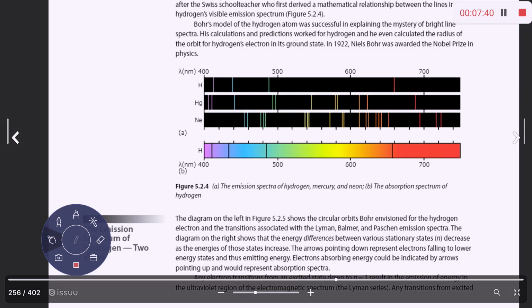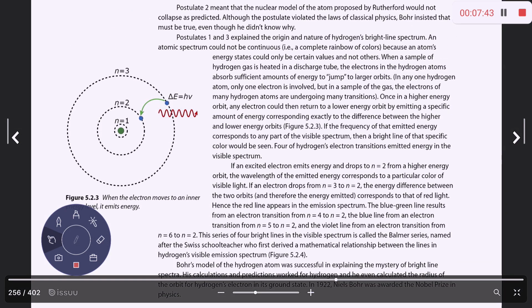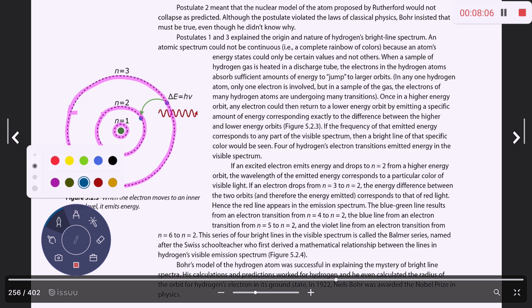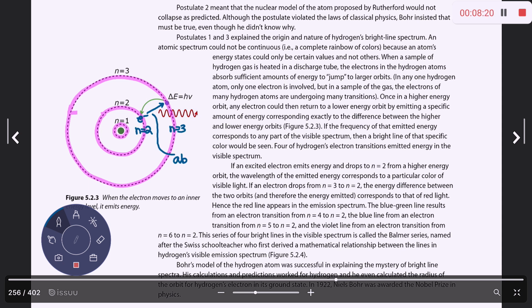Let's go to here. Okay, so this figure is giving you an idea of what I was just talking about. Here you'll notice that the green sphere is my nucleus. So n equals 1 would be the first energy level. That would be what you wrote next to hydrogen. n equals 2 is a little bit further out, and then n equals 3 is even further, and it keeps going and going, okay? So when you have an electron, which is this little tiny blue dot right here, an electron can jump to a higher energy level. Here this electron is going from n equals 2 to n equals 3, and in order to jump, it has to absorb energy.